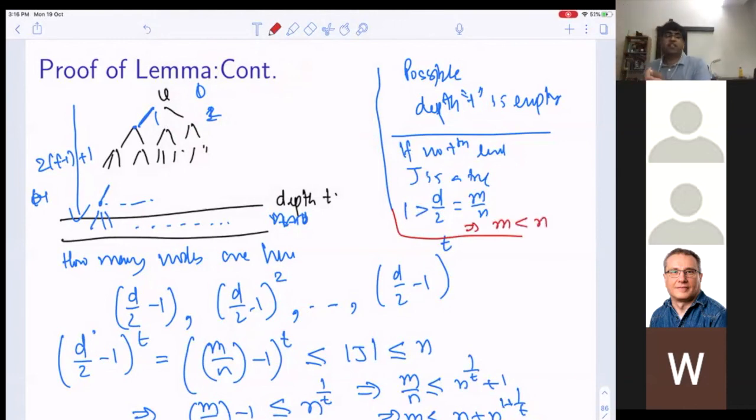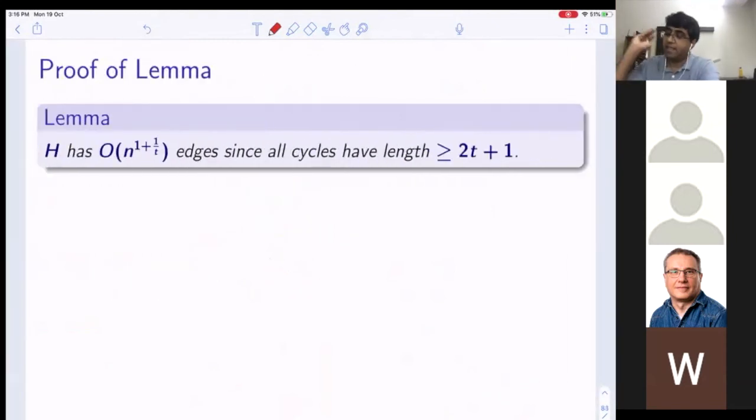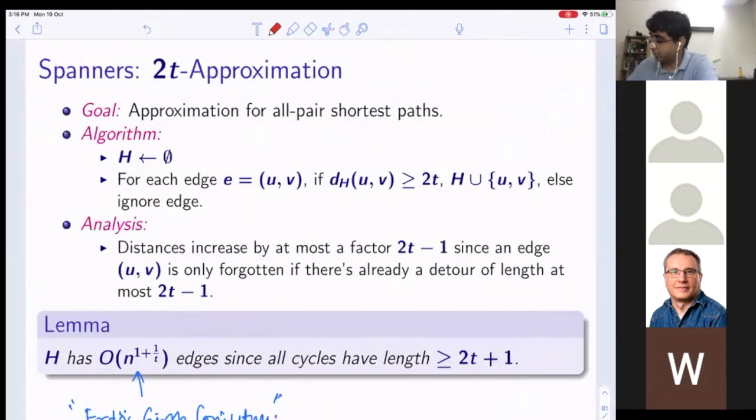So in both cases, we have been able to show that the number of edges is small. We have managed to prove that H has at most n to the power 1 plus 1 by t edges. And we have crucially used that we do not have short cycles in our graph. Okay? Any question?